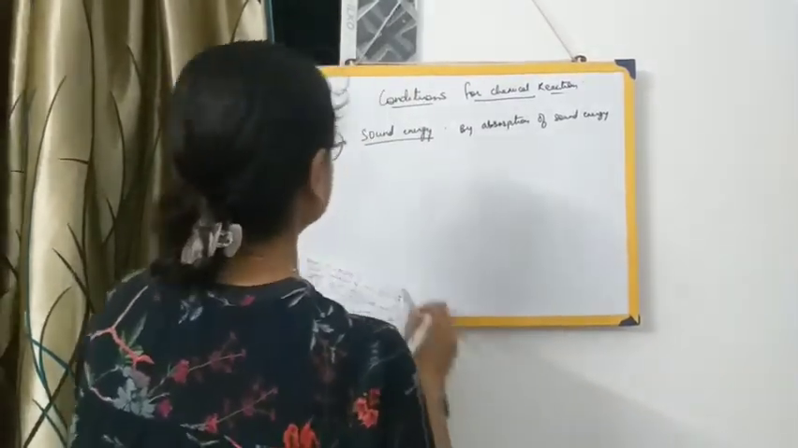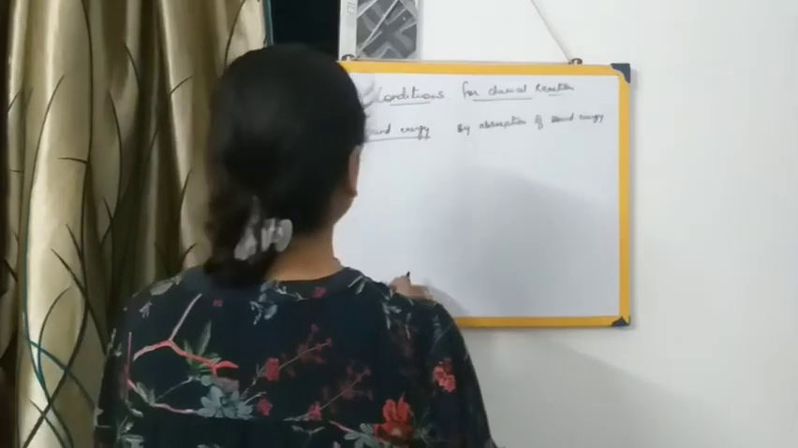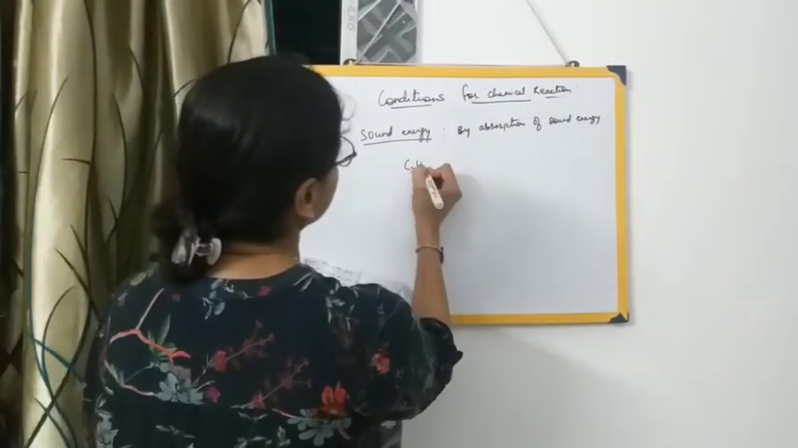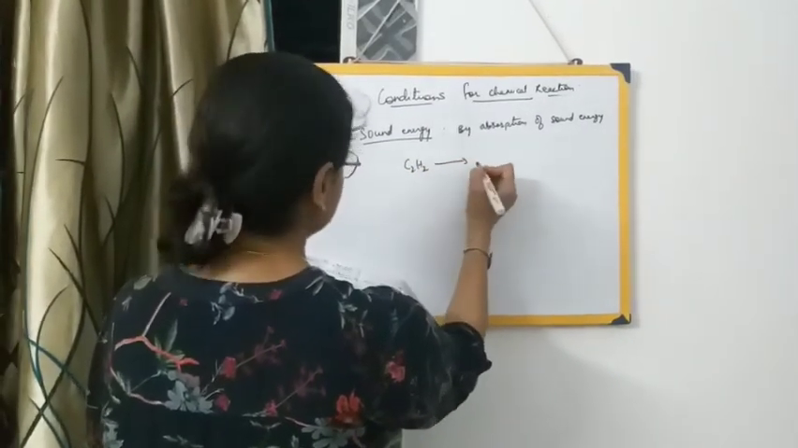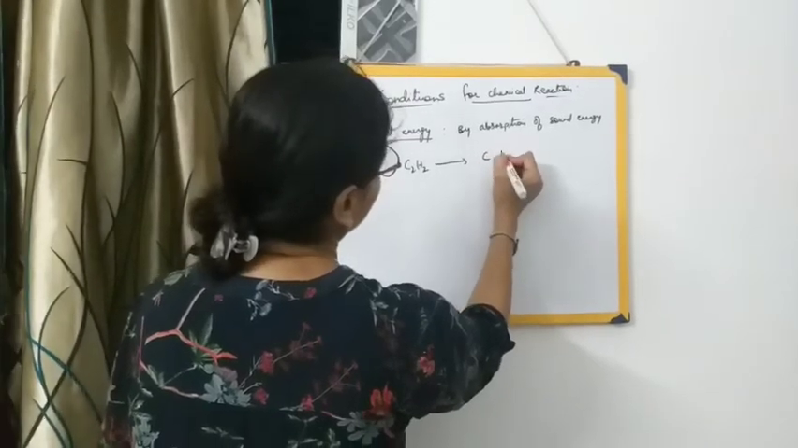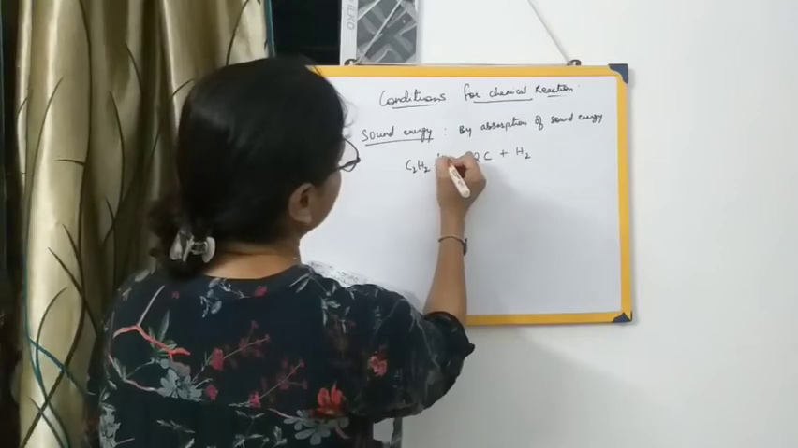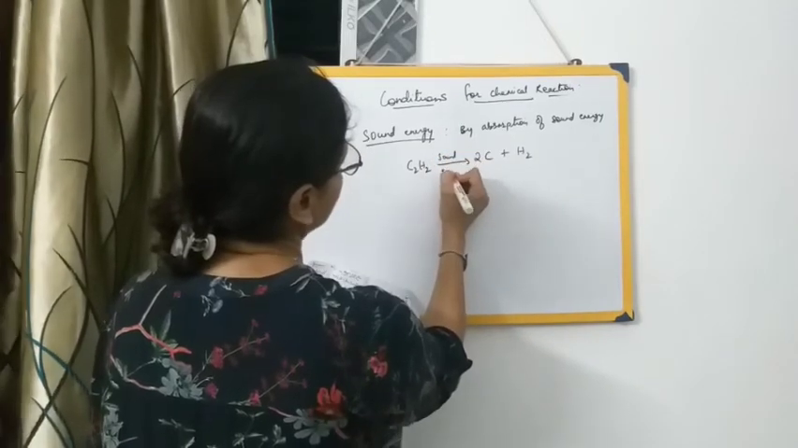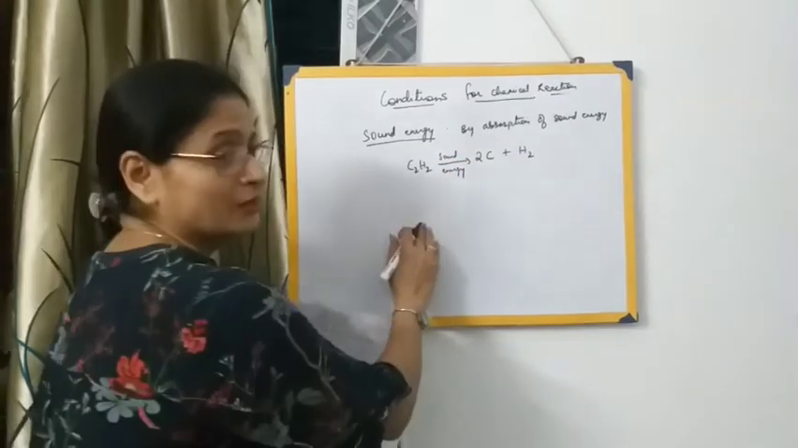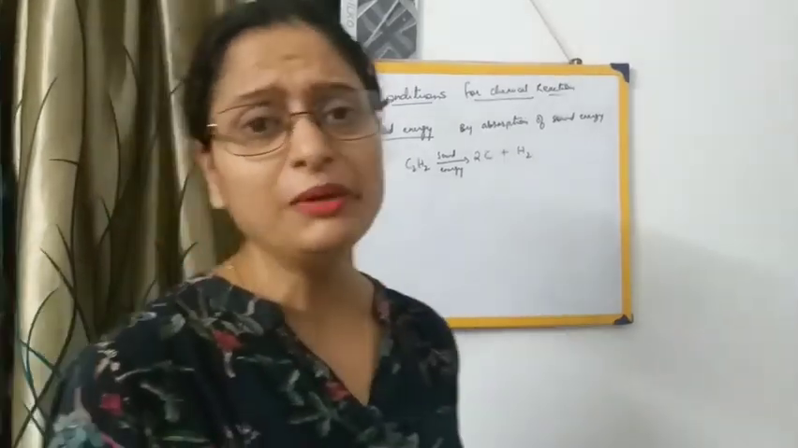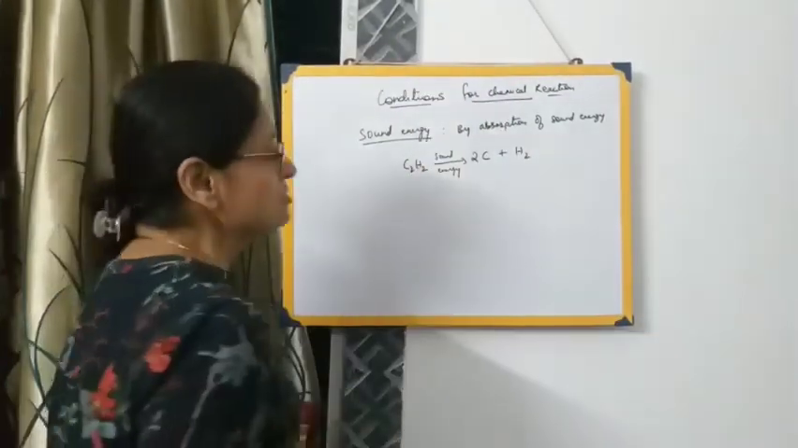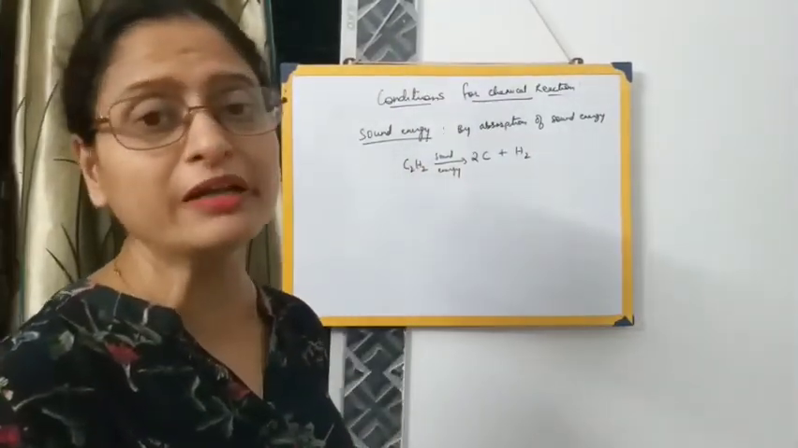There is a reaction which takes place by absorption of sound energy, that is acetylene. It decomposes or breaks up into carbon and hydrogen. So this will be 2 over here. So this reaction takes place in presence of sound energy. So these are certain very rare chemical reactions, but although they are there, it's a part that we have to study. So these are certain conditions which are required for a chemical reaction to take place.